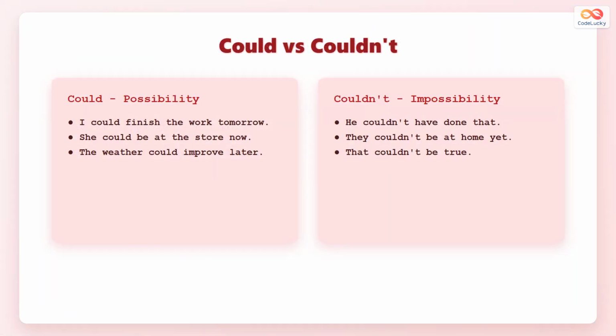This comparison shows could versus couldn't clearly. Could examples express possibility like I could finish the work tomorrow, she could be at the store now, and the weather could improve later. Couldn't examples express impossibility like he couldn't have done that, they couldn't be at home yet, and that couldn't be true.